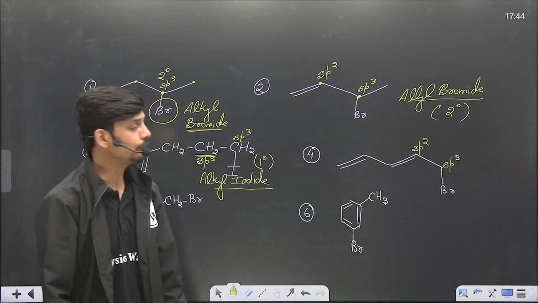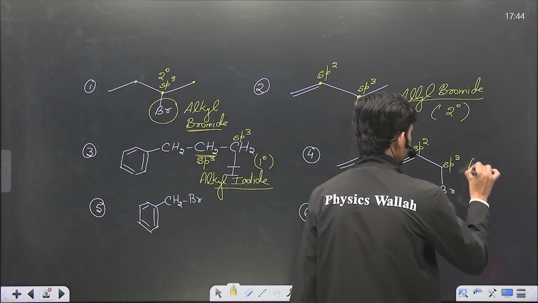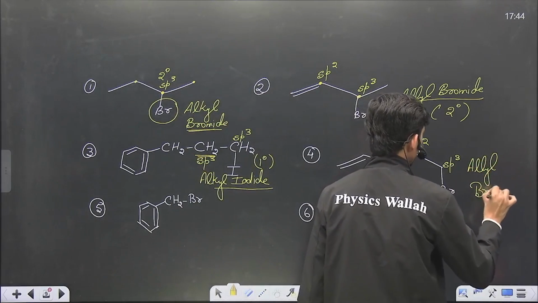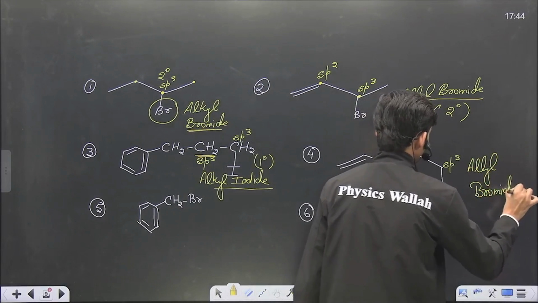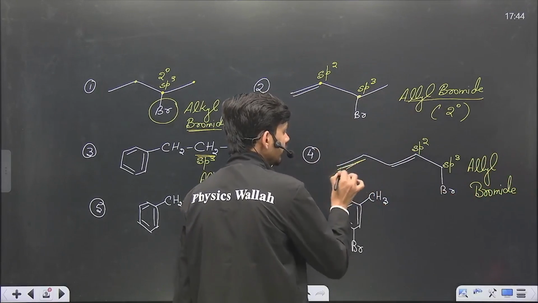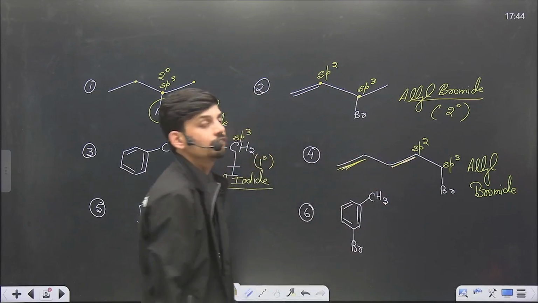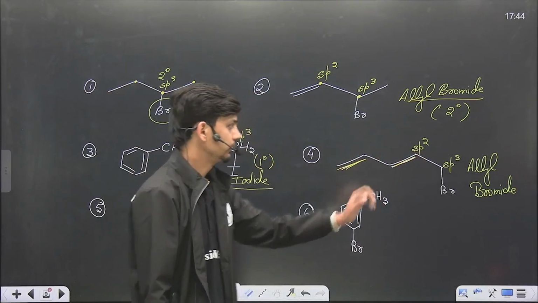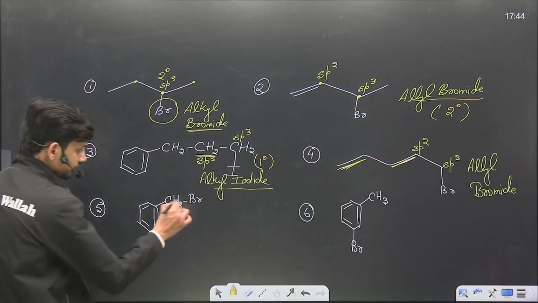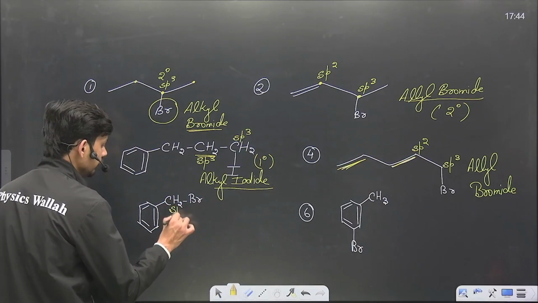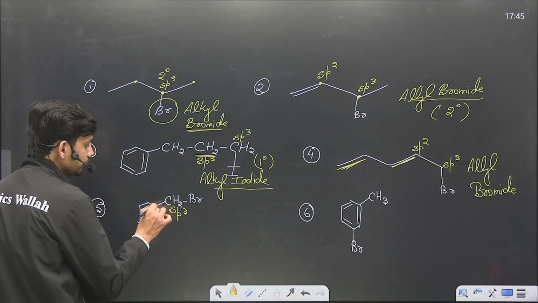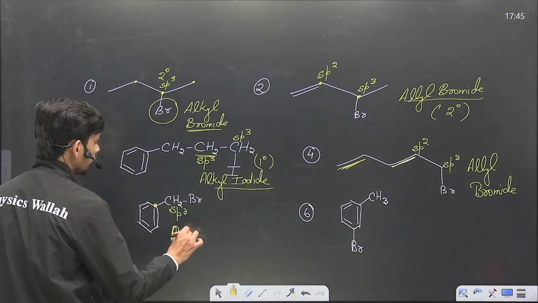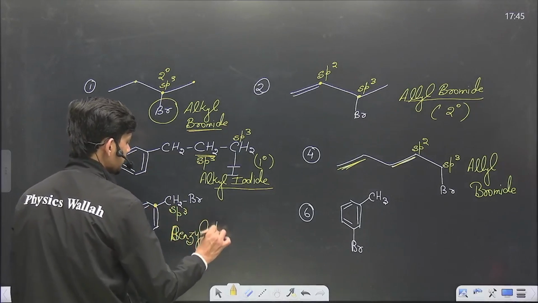In the fourth case, this is an sp3 carbon, and the neighbor is sp2 non-benzene, so this is also allyl. Although the neighbor is conjugated, here pi bond conjugation is present, but still this will fall into the category of allyl because the neighbor is not benzene. Now the fifth: this is an sp3 carbon and the neighbor carbon is benzene. So this will belong to the benzyl category.